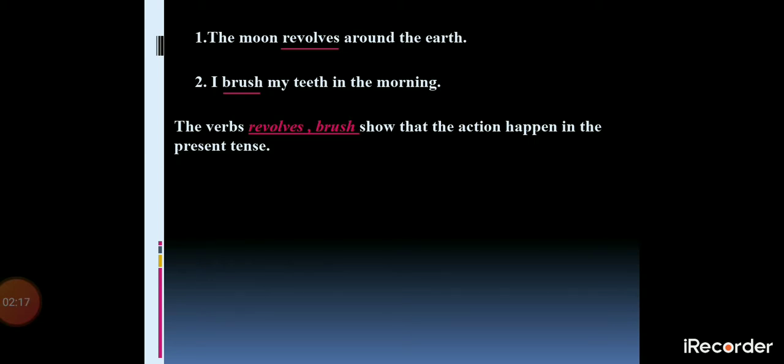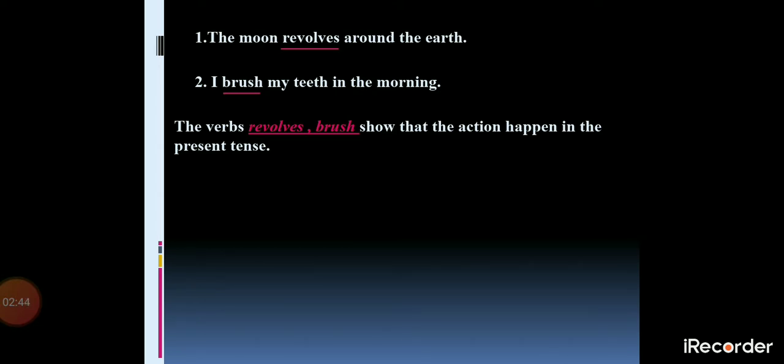The moon revolves around the earth. This sentence shows that the moving process is continuously going on. It was there in the past, it is there in the present, and it will be there in the future also. So both these sentences show us that things happen in the present tense.